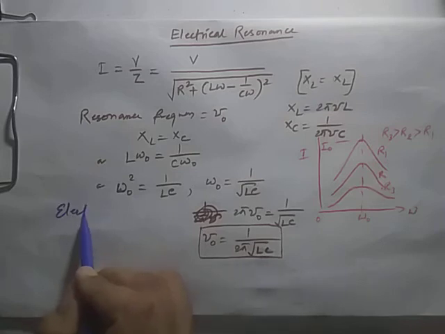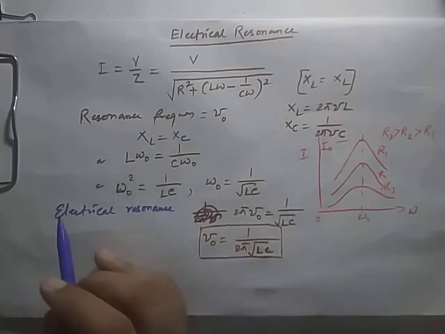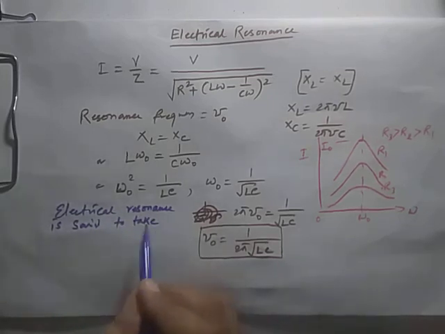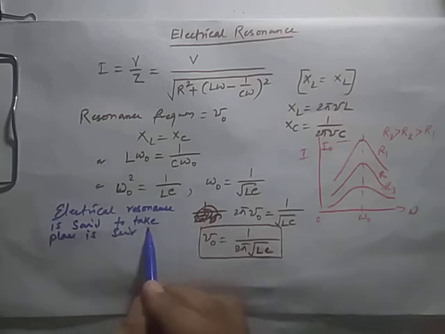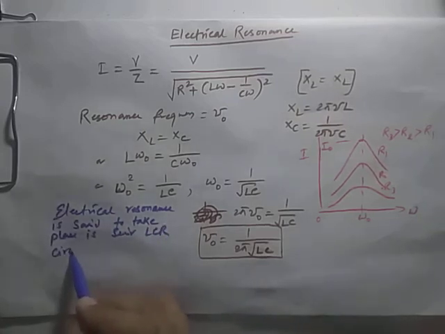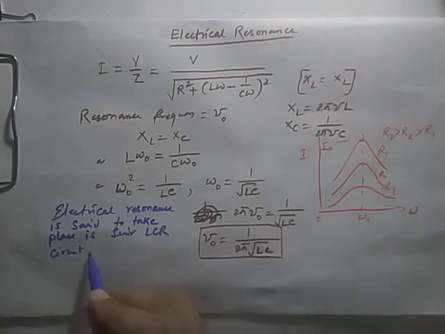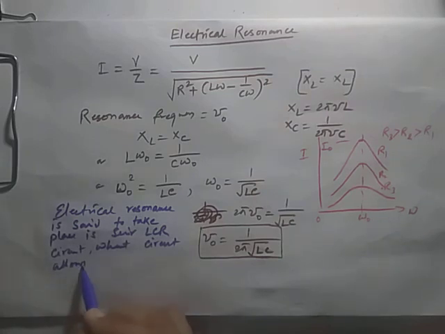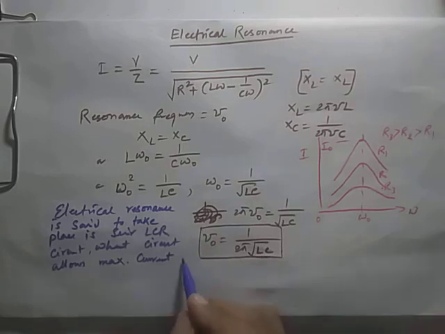Electrical resonance is said to take place in a series LCR circuit when the circuit allows maximum current for a given frequency.